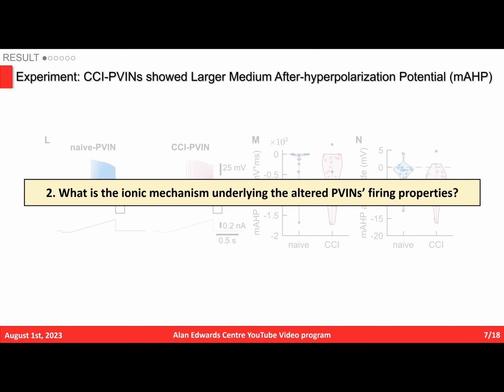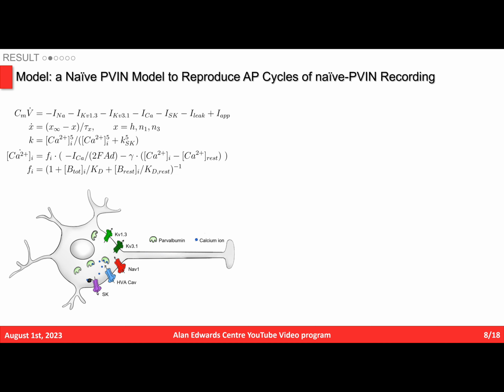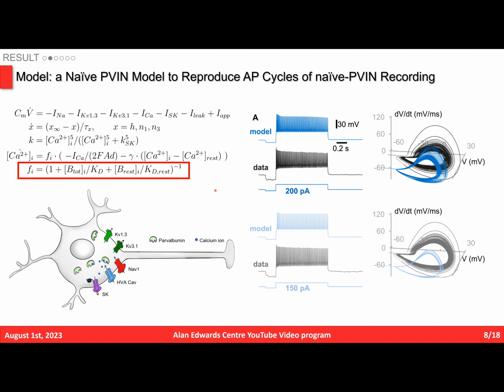Next, I investigated the ionic mechanisms underlying the observed changes in the excitability of PV neurons. I developed a Hodgkin-Huxley type model consisting of 6 types of ionic currents. The model also describes the dynamics of intracellular calcium, and its changing rate, Fi, depends on the concentration of intracellular calcium buffers. The model was fitted to the experimental recording from naive PV neurons. To be specific, we matched the voltage traces and the action potential cycles between the data and the model.